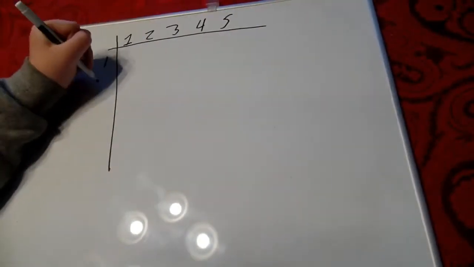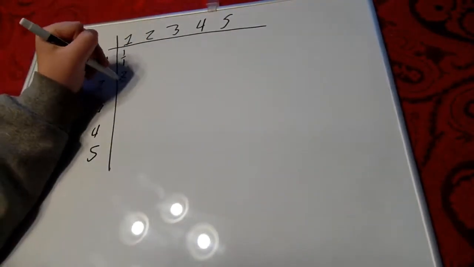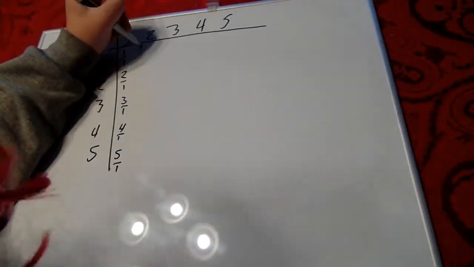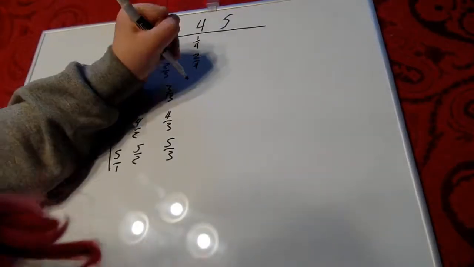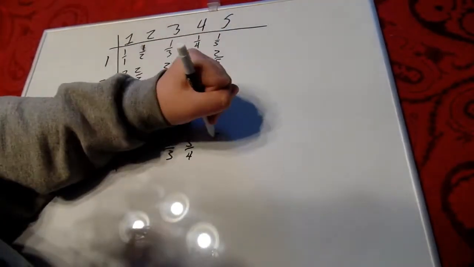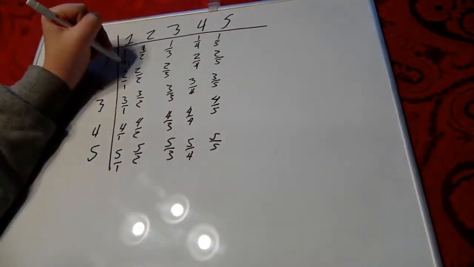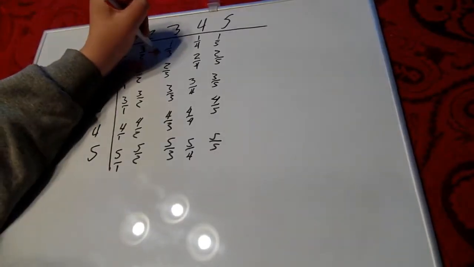Let's compare the rational numbers to the natural numbers. We'll put the numerators on one side and the denominators on the other. Now that we have all the rational numbers, we can find an order to put all of them in.